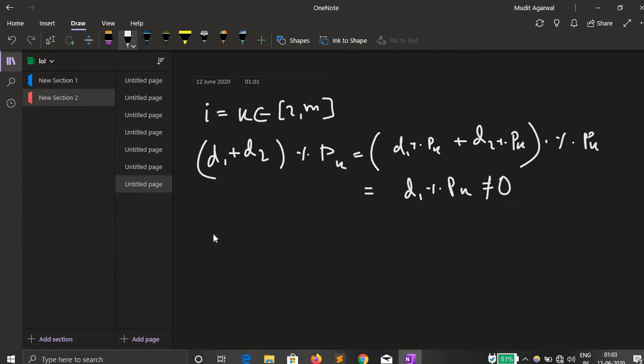Hence for each of the primes we have d1 plus d2 modulo pi as a non-zero number. So for each number pi, we have d1 plus d2 modulo pi not equal to 0. This means that any factor of a, which ultimately is a combination of all these pi's, will also not be able to divide d1 plus d2. Therefore, d1 plus d2 is definitely co-prime with a.